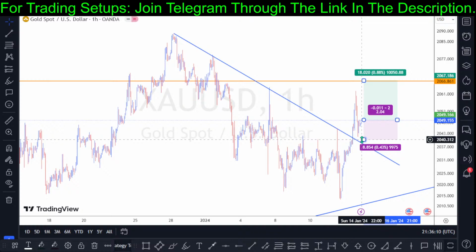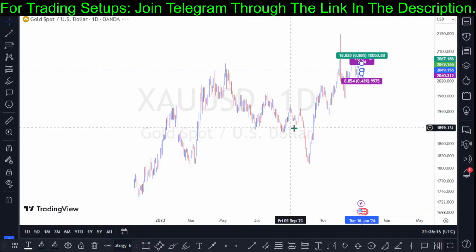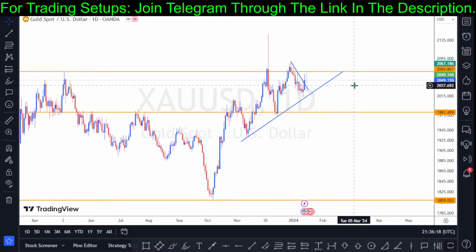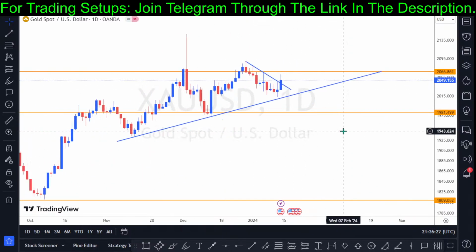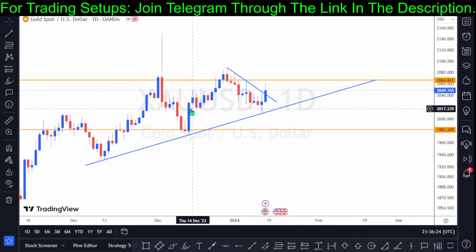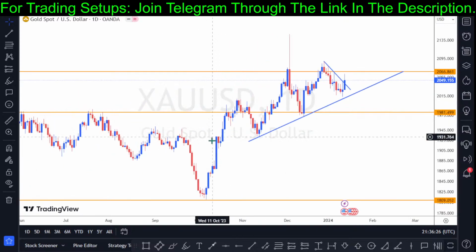But if you are trying to go long on the 1 hour chart, I think it's better than if you are trying to go short, because if you go long on the 1 hour chart, you are still trading in the direction of the day chart, because the day chart is still bullish. It's still better because you are trading in the direction of the higher time frame, which means the day chart is still in a bullish trend. So if you are trying to long based on the direction of the day chart, I think it's still realistic, unlike when you try to go against the trend.